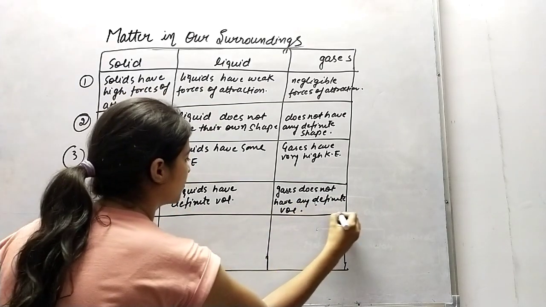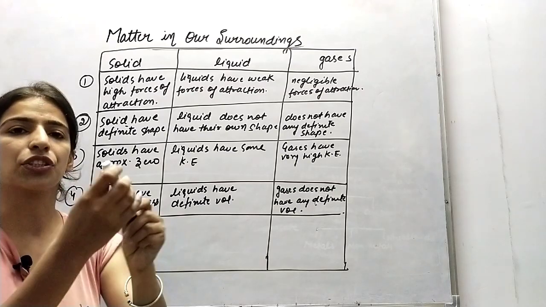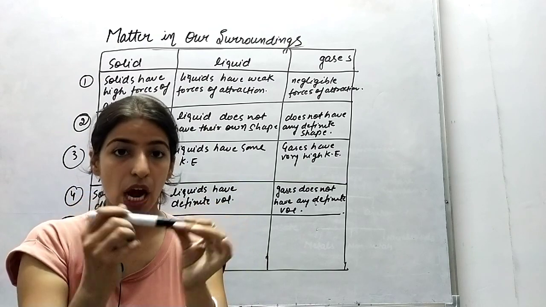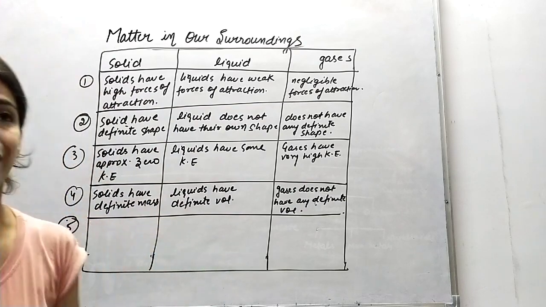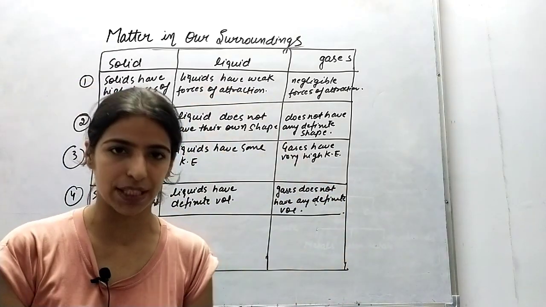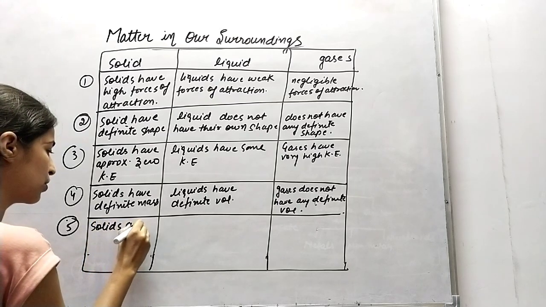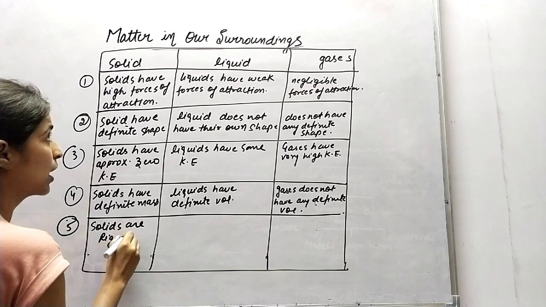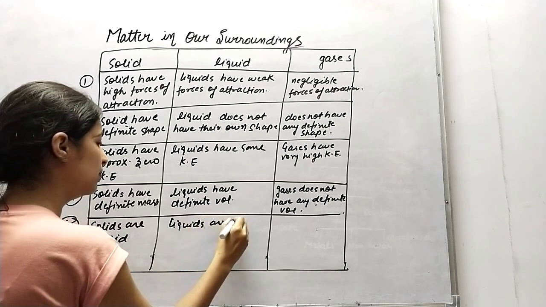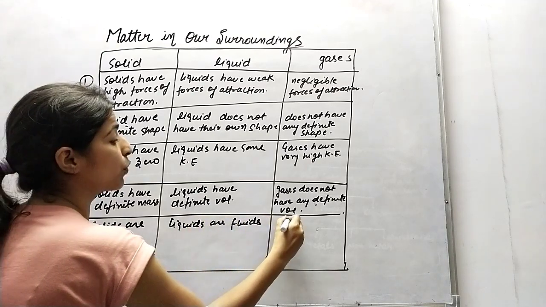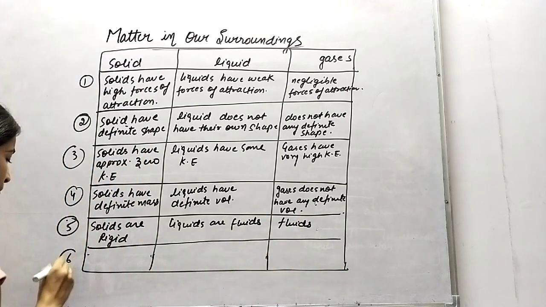Yes. Next point will be rigidity. Solids are rigid. They are hard. But liquids are fluid because they can flow. Gases are also fluid because they can flow from one place to another place. Fine. So solids are rigid, and liquids are fluids. Gases are also fluids. Gases are also fluids. Fine.